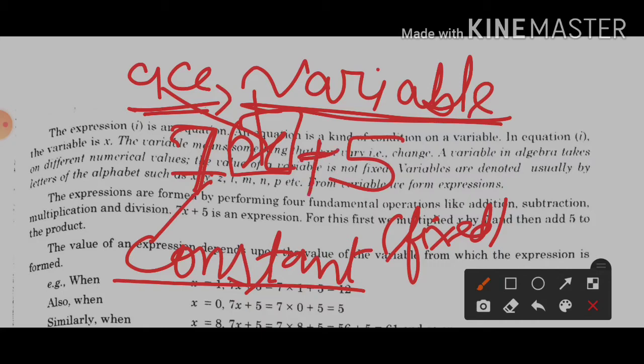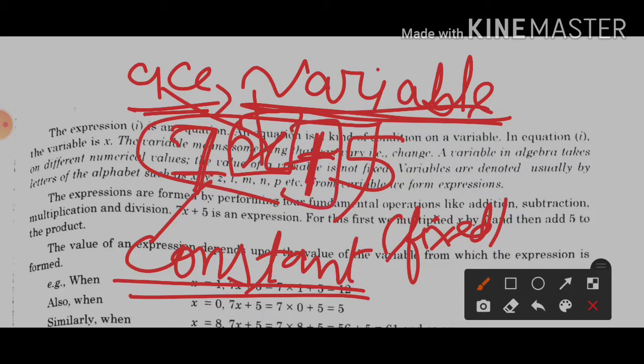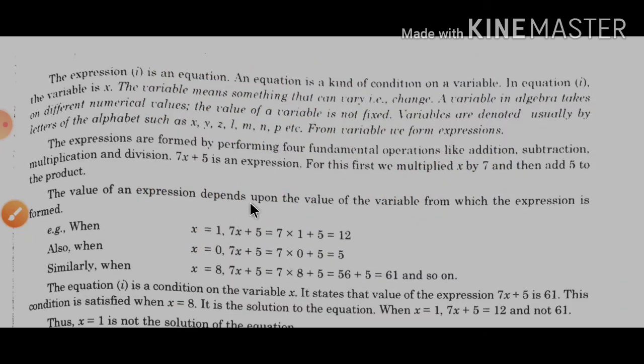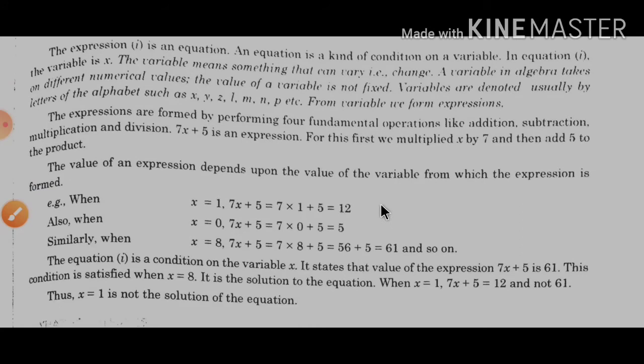And which is the operation given here? Addition. So 3 things are needed here to form an algebraic expression: a constant, a variable, and any one of the 4 operations. Then only we can say that it is an algebraic expression. So the expression is formed by performing 4 fundamental operations. The value of an expression depends upon the value of the variable.